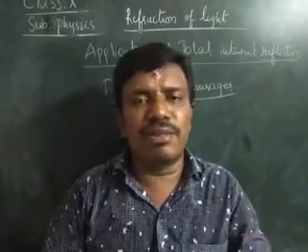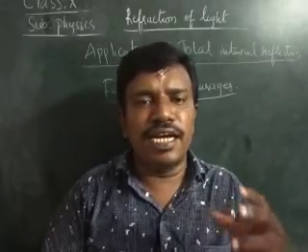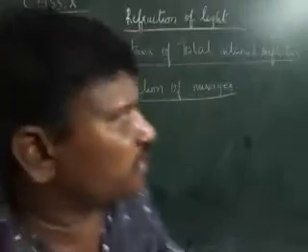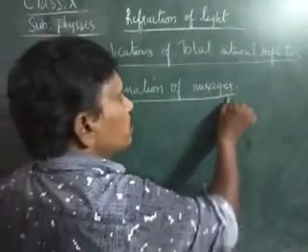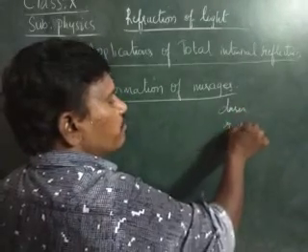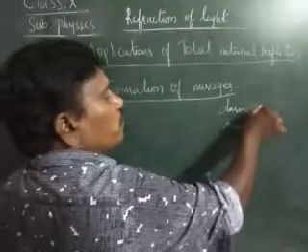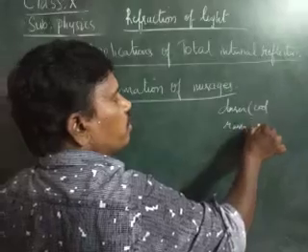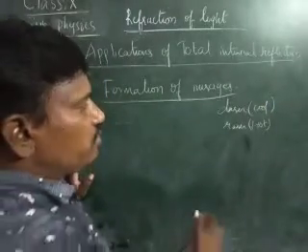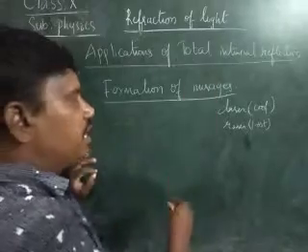Hot air is a rarer medium, whereas cool air is a denser medium. Therefore the light is traveling from the denser to the rarer medium. Why? Because hot air is present down at the bottom surface, whereas the cool air is present at the higher altitudes.